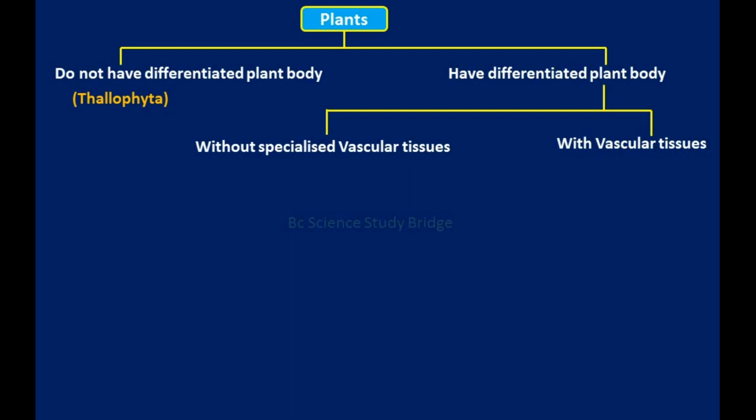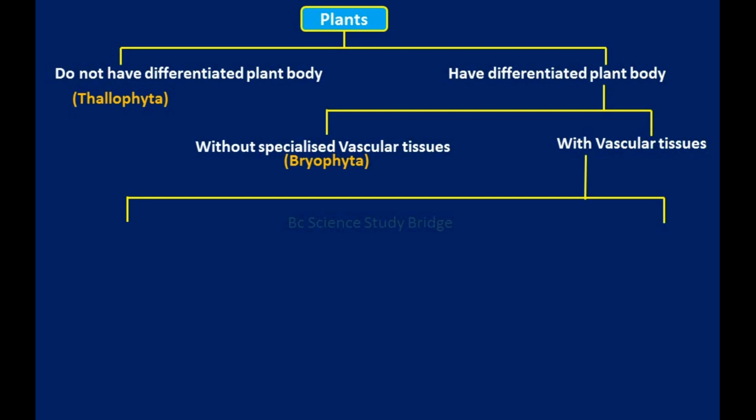Without specialized vascular tissues includes the bryophytic plants. With vascular tissues, plants are again classified into 2 groups: those that do not produce seeds and those that produce seeds. Among those that do not produce seeds, pteridophytic plants are included.